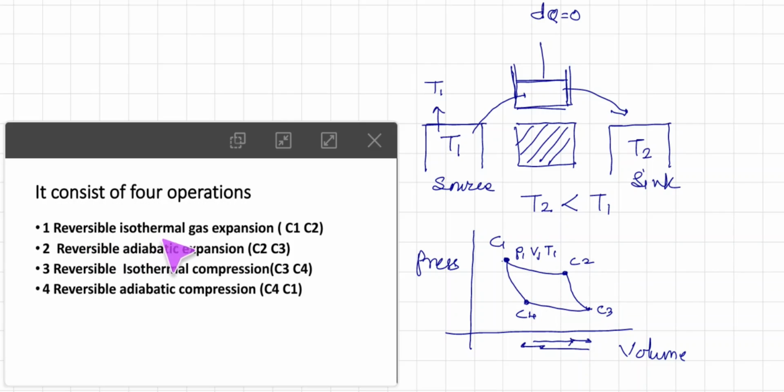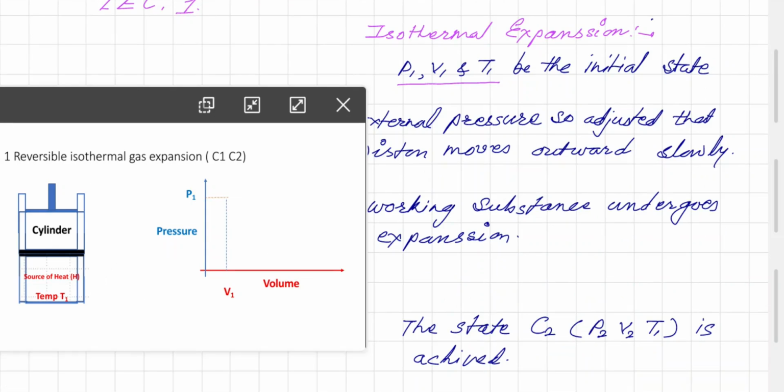The first one is reversible isothermal gas expansion, from C1 to C2. In this reversible isothermal expansion, the first important thing is that the cylinder is kept on the heat source, and obviously the temperature is increased.